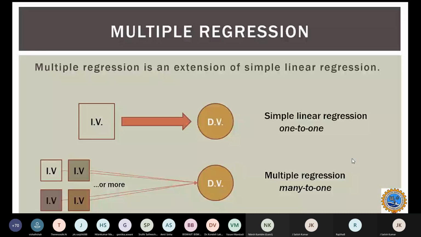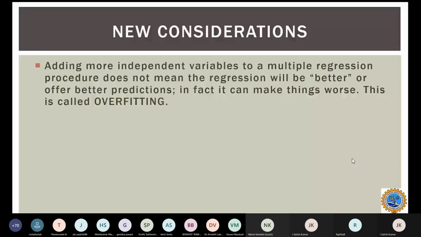Okay, so here the relationship is many to one. Many independent factors or many independent variables will influence the decision making or predicting of a dependent variable. So there is a myth here. I will try to explain one myth. We have to consider some new assumptions here. Adding more independent variables to a regression will not produce a better model. No, it is not. In fact, it will make things worse.